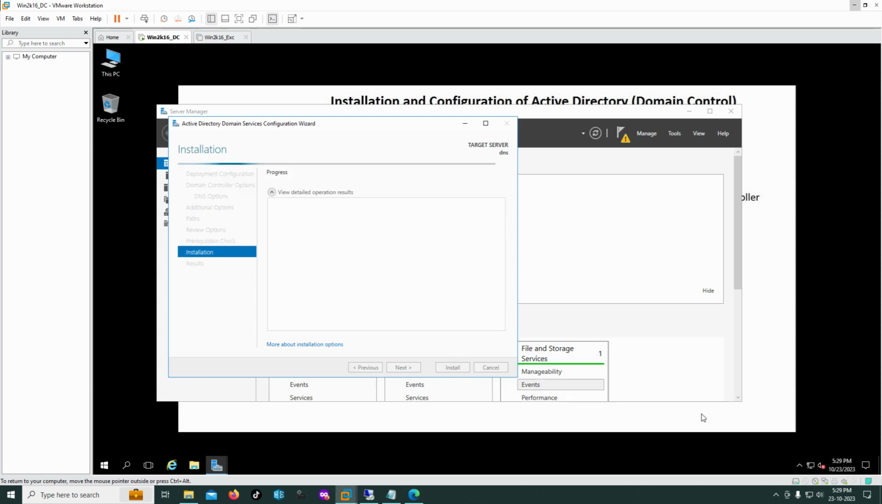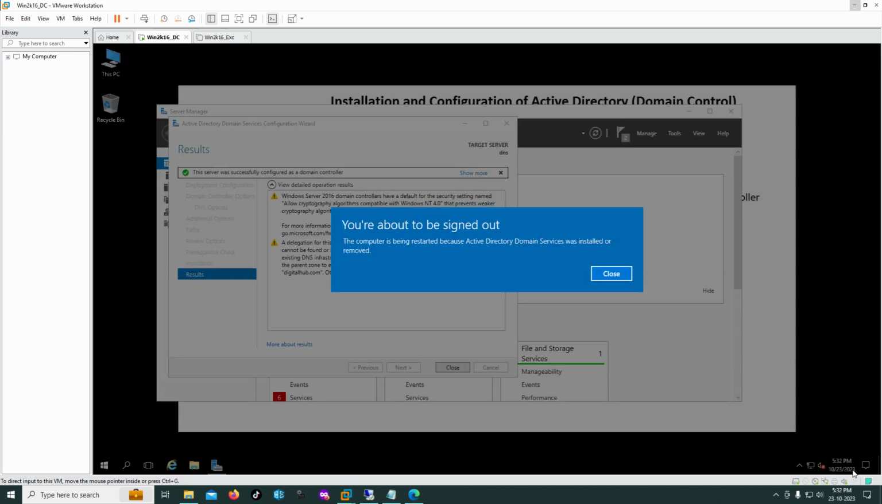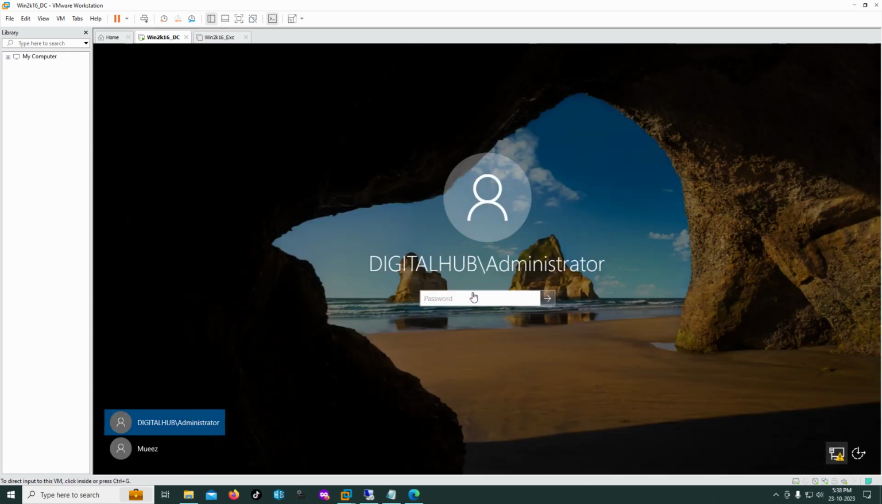Click on install. Our installation has been completed. Now it requires a restart of the server. Now the domain controller is ready. Let's verify.